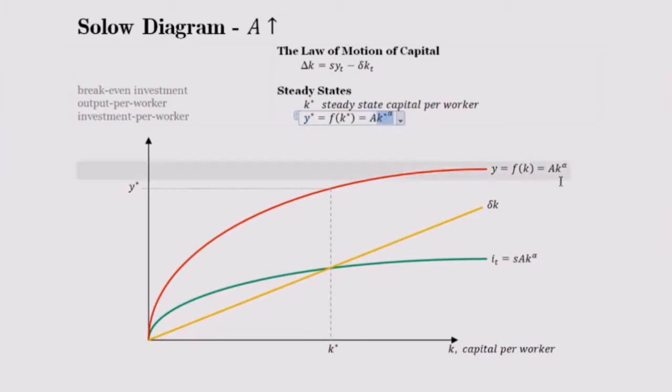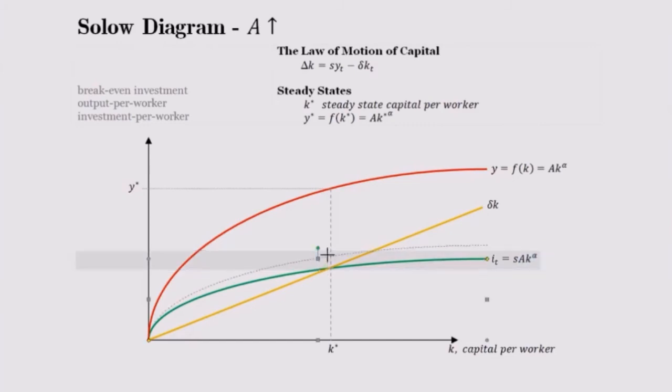What will happen if A is bigger? Then this line will shift up by some amount, but also keep in mind that the investment line is also a function of total factor productivity. The investment line is going to shift up.